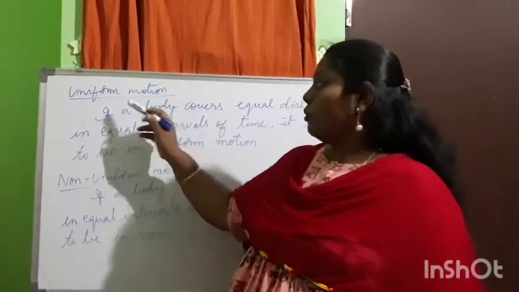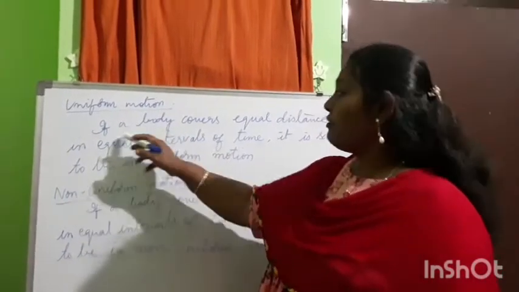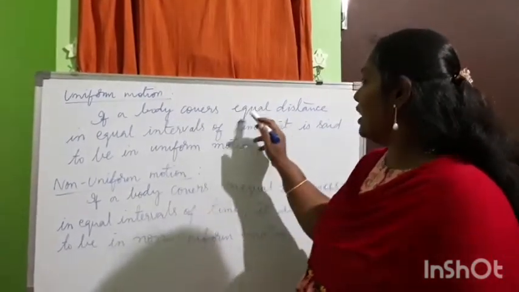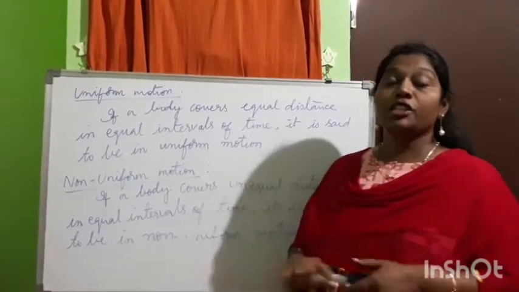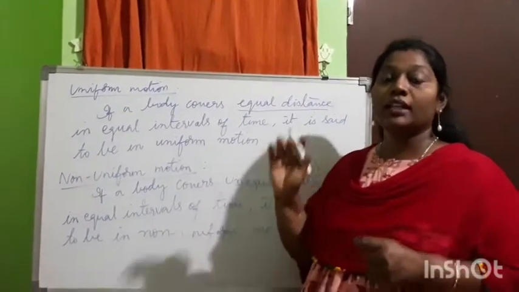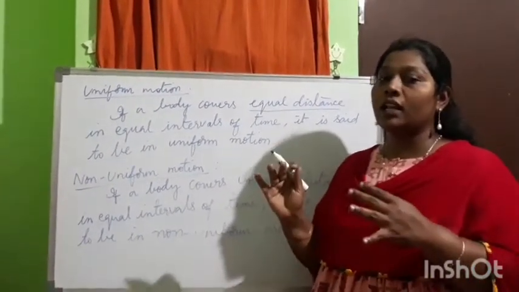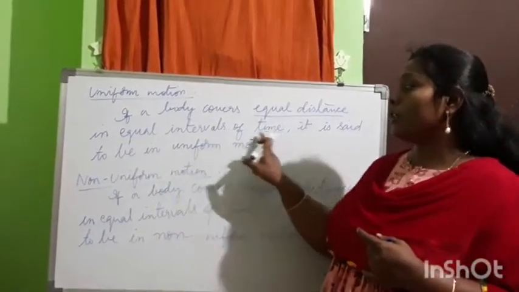Okay, what is uniform motion? Uniform motion is nothing but if a body covers equal distance in equal intervals of time. See children, equal distance. Here the distance should be equal at a given particular interval of time.